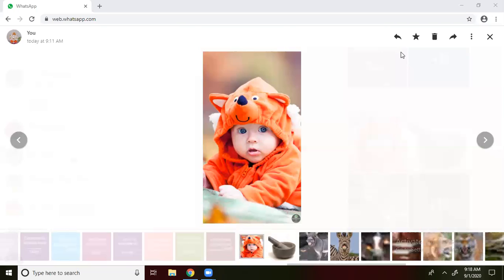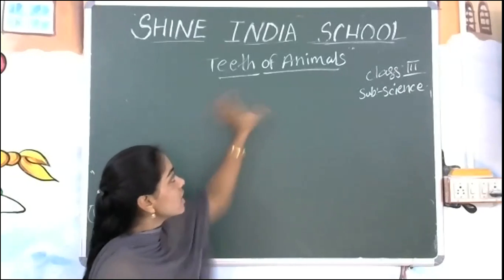Now today we are going to learn about the teeth of animals. What is meant by the teeth here?